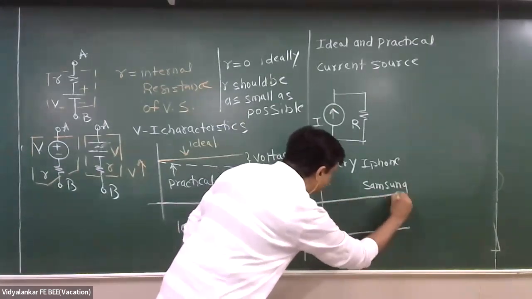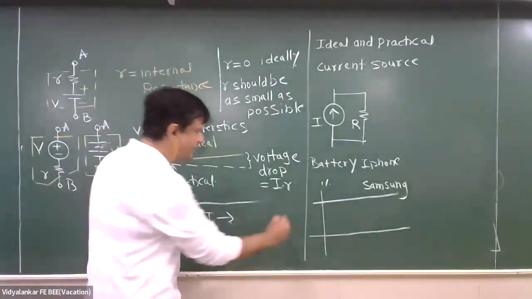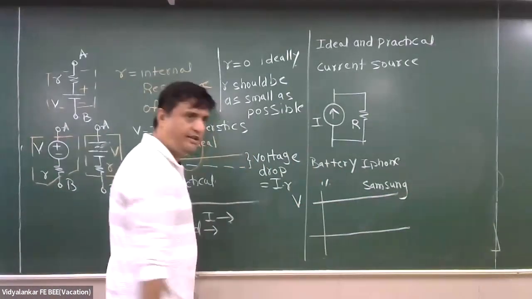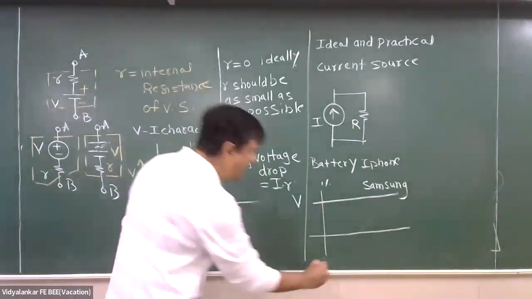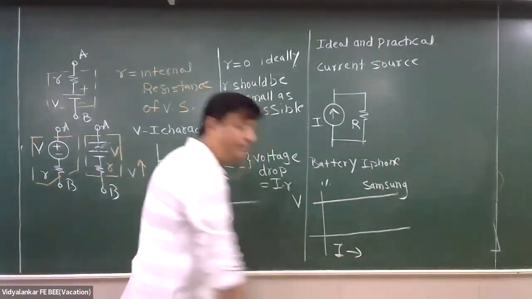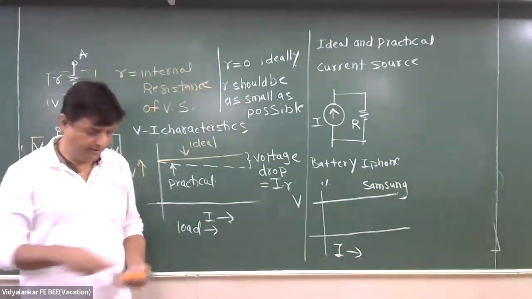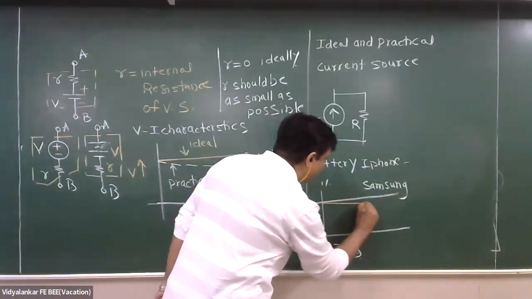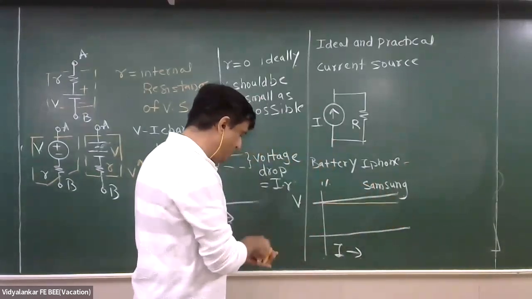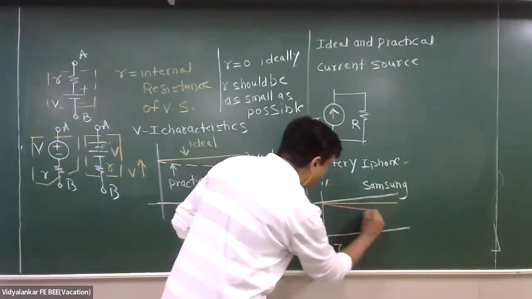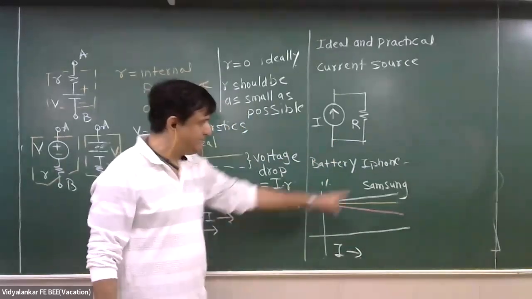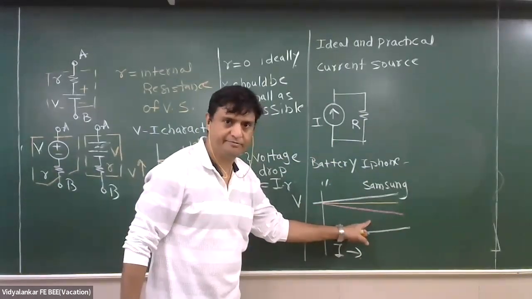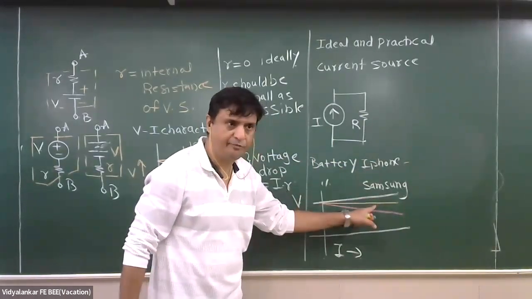Now listen carefully. This is ideal. So this is V, maybe 3.7 or 4.5. And this is the number of bulbs you are connecting. Suppose this is giving you this graph, and this is giving you this graph. Samsung is giving you this graph, and iPhone is giving this graph.